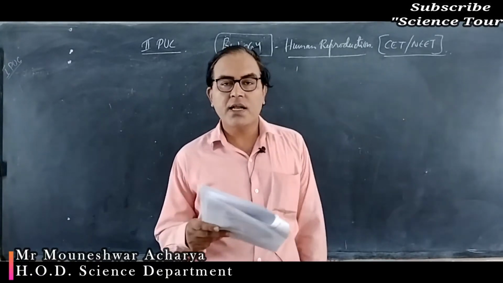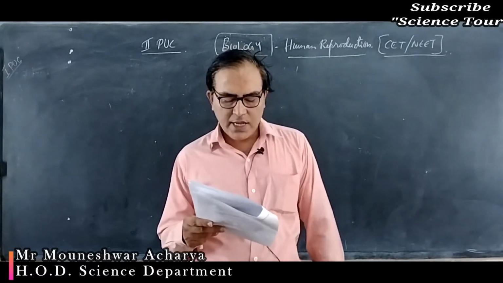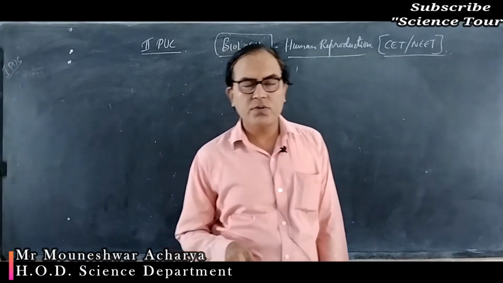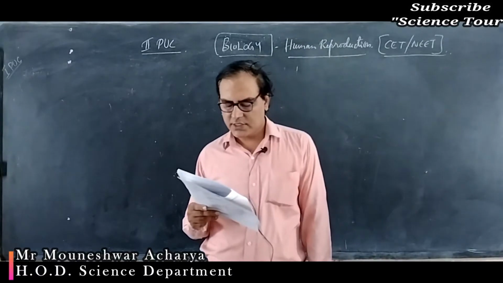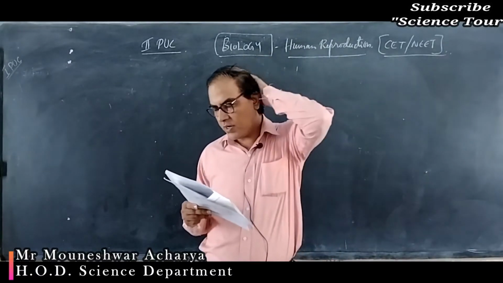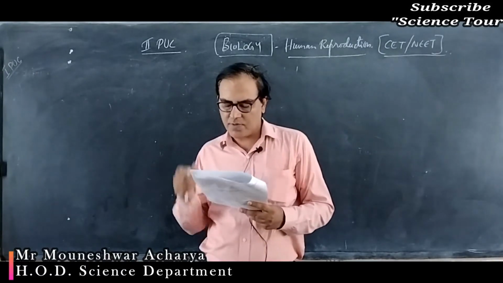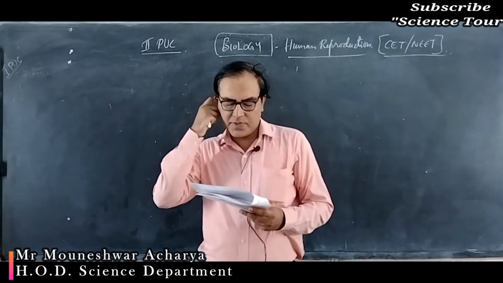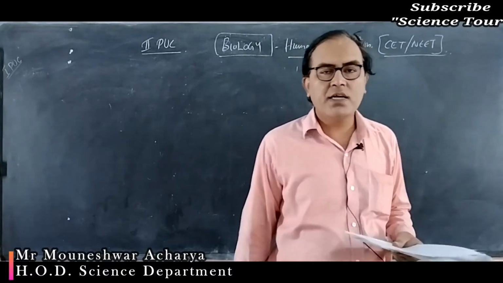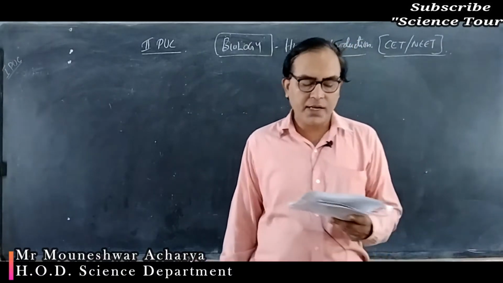HCG and HPL are exclusively produced by the placenta. HCG is functionally similar to LH. So what is HCG, human chorionic gonadotropin? It is a proteinaceous hormone that begins to be produced in very large amounts during early pregnancy.